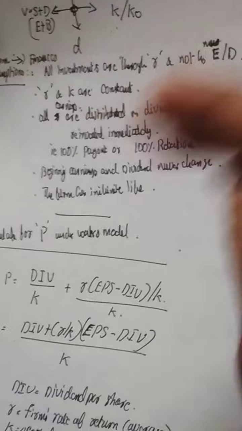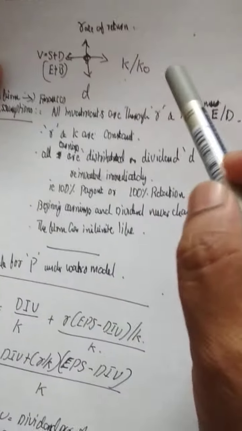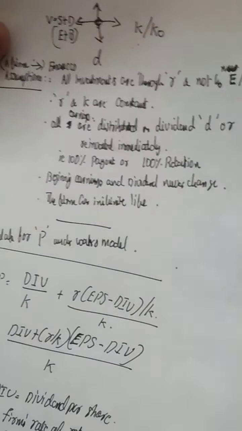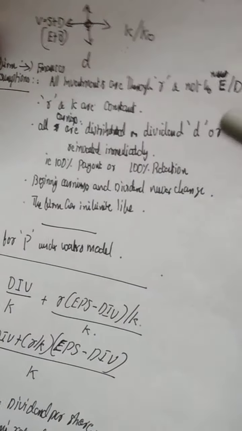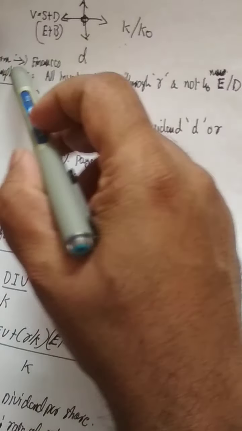Very important point: the company's further investment is made only from the retained earnings, not by issuing new equity shares or by raising funds through debt, borrowed funds. That is one of the assumptions used.